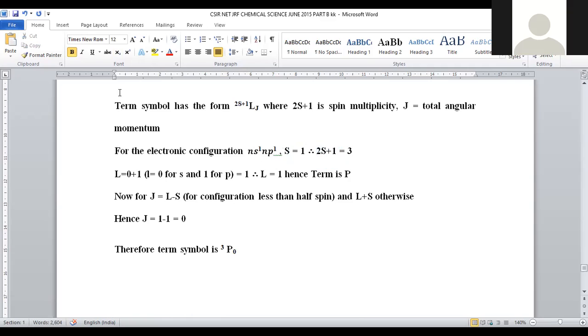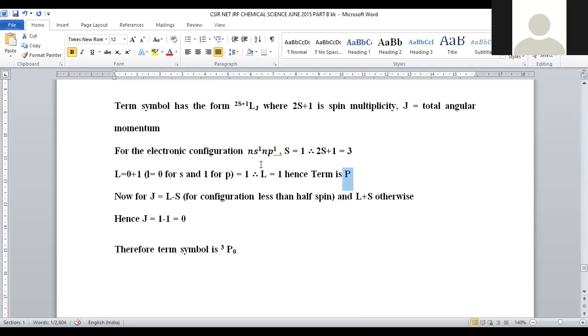Then let us find the L value, angular momentum value. For ns1 np1, S orbital L value will be 0, P orbital L value will be 1. 0 plus 1, it will become 1, right? So if L is equal to 1, the term symbol becomes P.